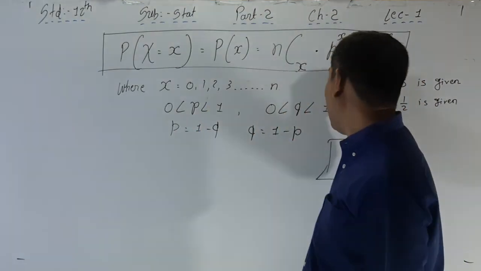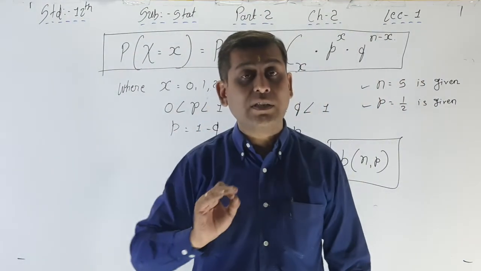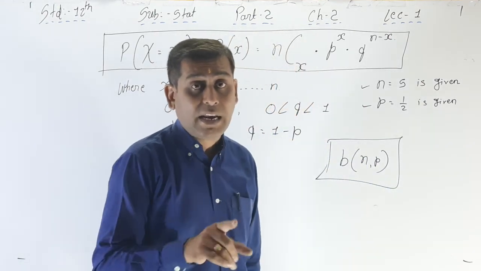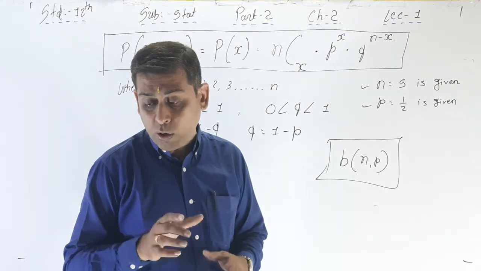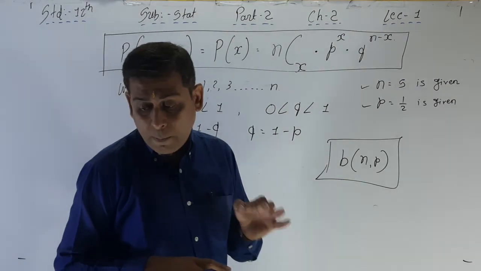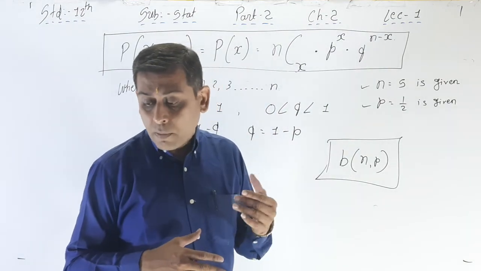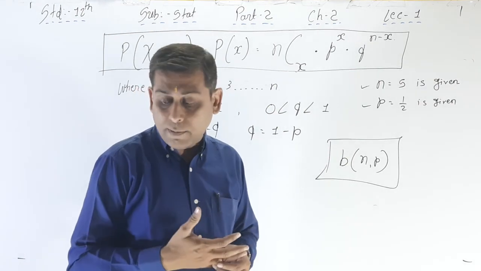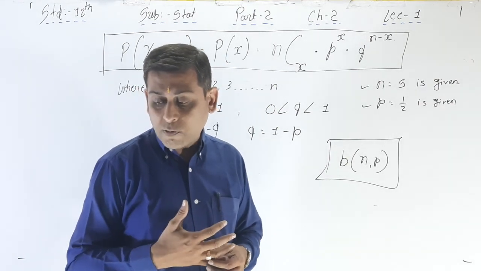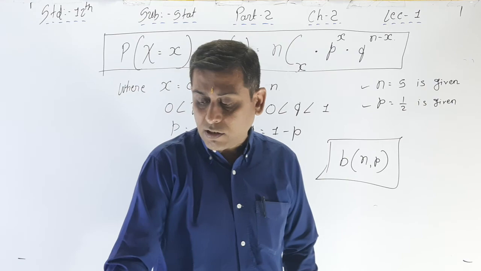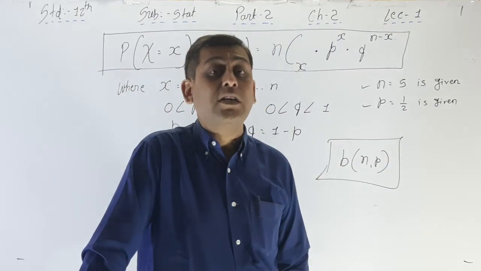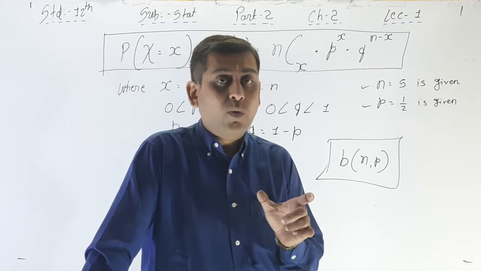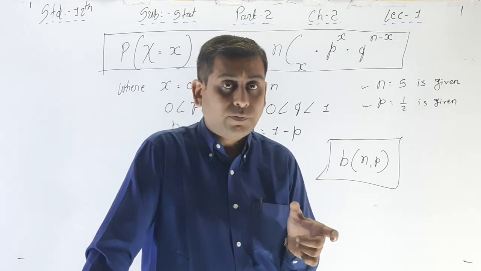Small n is given in the question, but capital N is the number of times the Bernoulli experiment is repeated. If P of x is the probability of getting x successes in the experiment, then the expected frequency follows.